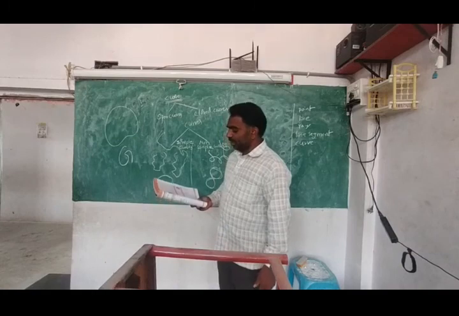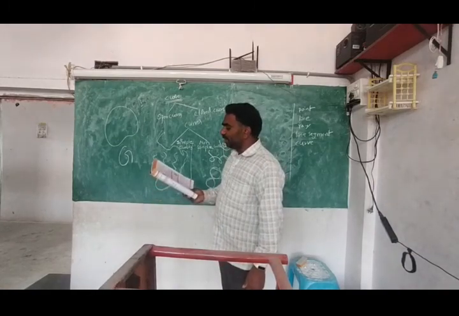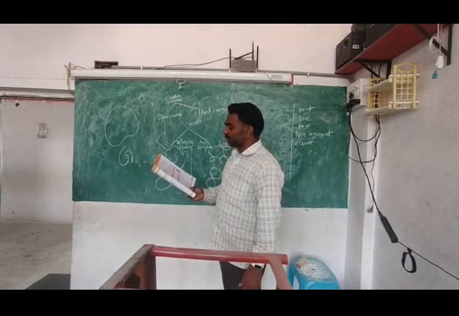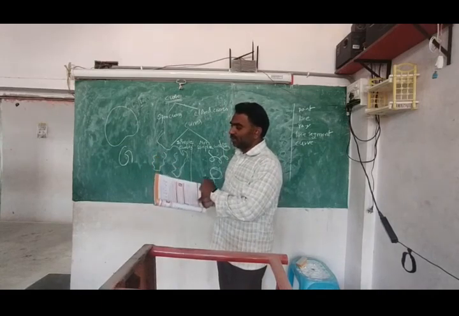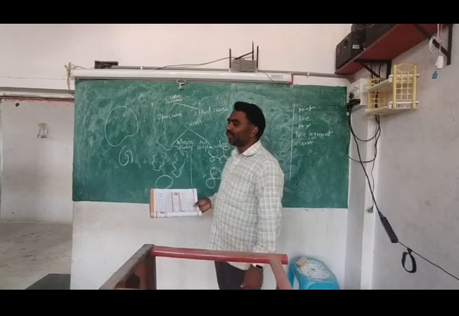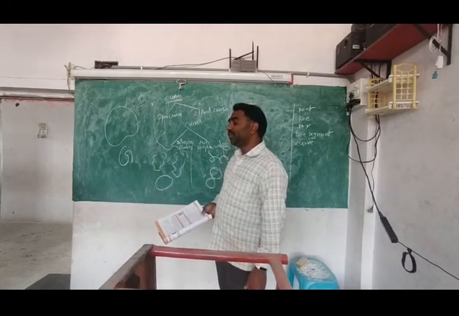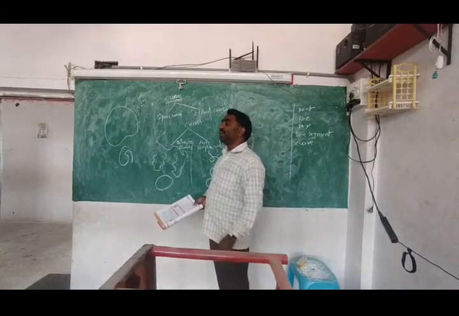And next, tell which letter is an example of a simple curve. In the above letters, I think all are simple curves. Simple means what? I said to you, it is not intersecting itself.